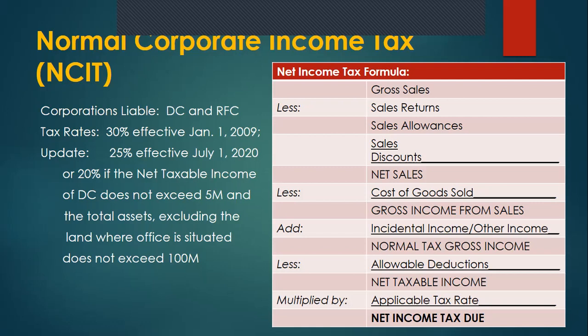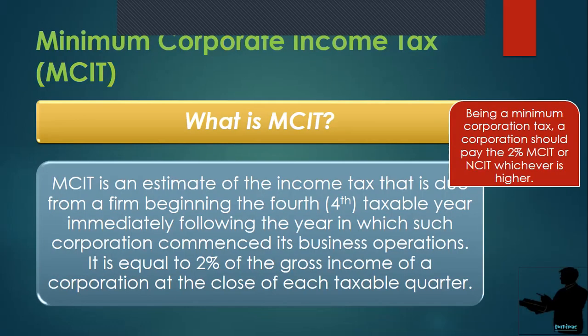So, this portion actually was cut in our MCIT discussion. I just want to discuss what the MCIT is. MCIT or the minimum corporate income tax is an estimate of the income tax that is due from a firm or a corporation beginning the fourth taxable year immediately following the year in which such corporation commenced its business operations.